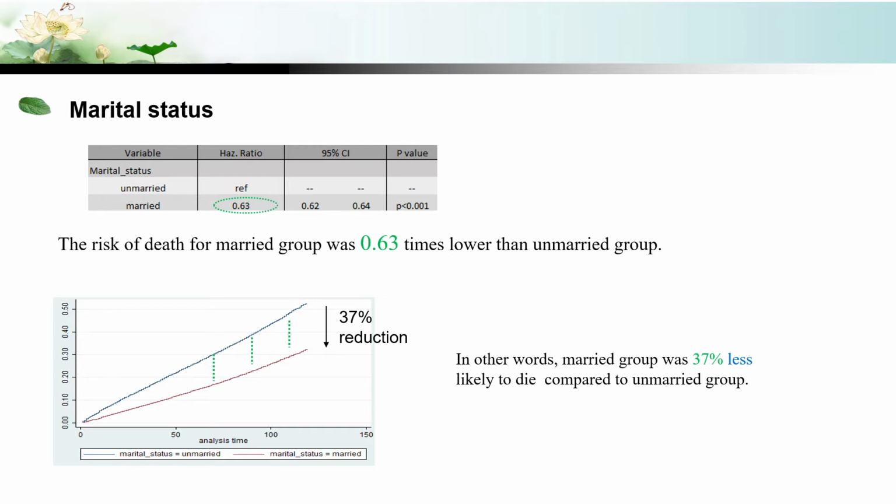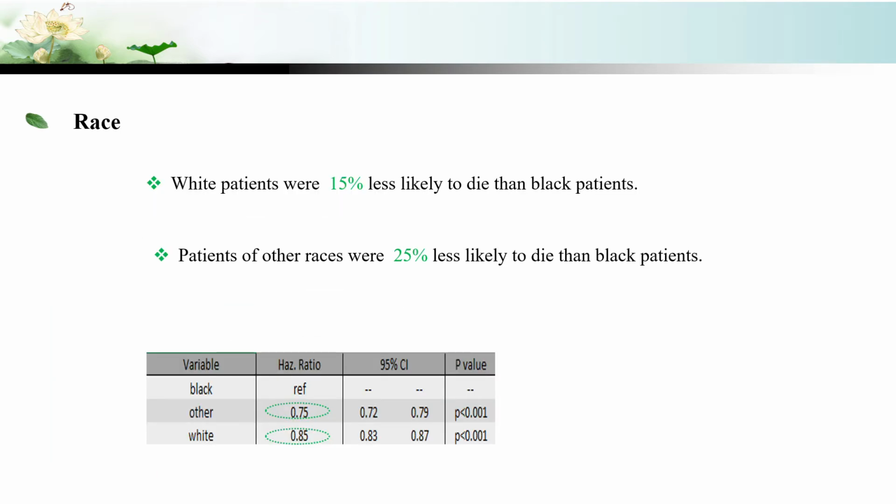We also did some comparison among race groups. We compared white and other races to black. Compared to black patients, white patients were 15% less likely to die, and patients of other races were 25% less likely to die.